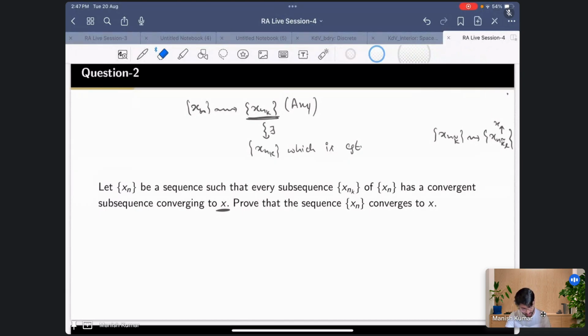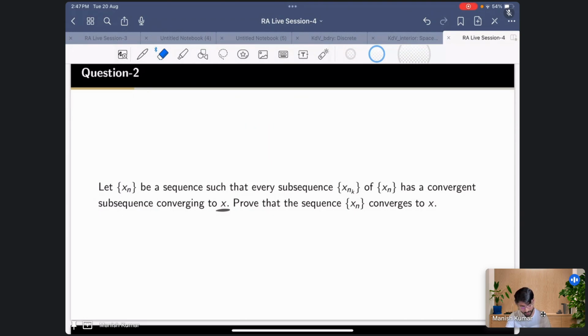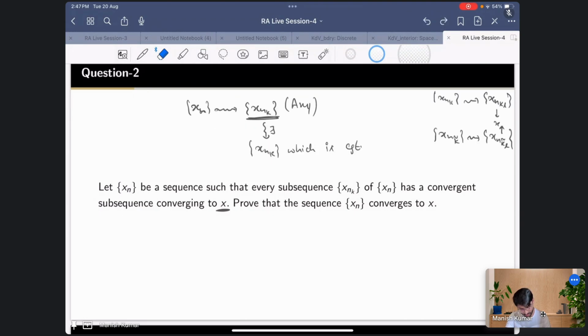So when you have such a property, then you can show that the sequence itself is converging. Suppose xn has this property, then you can show that the sequence xn is converging to x. A priori we don't have any result about xn.